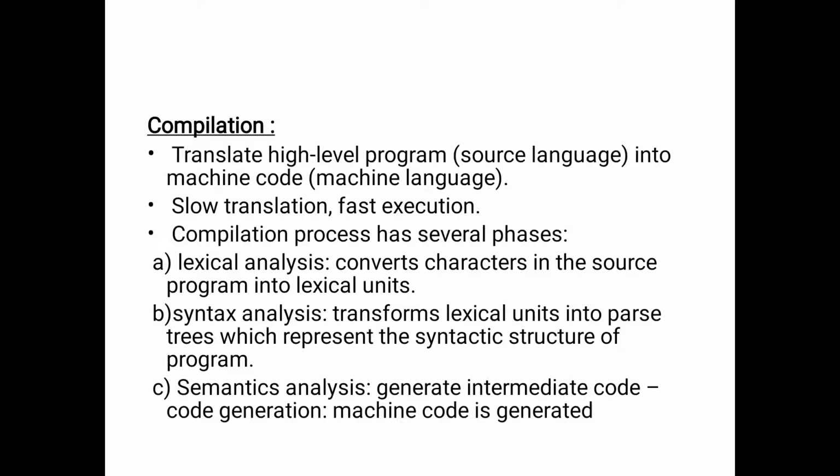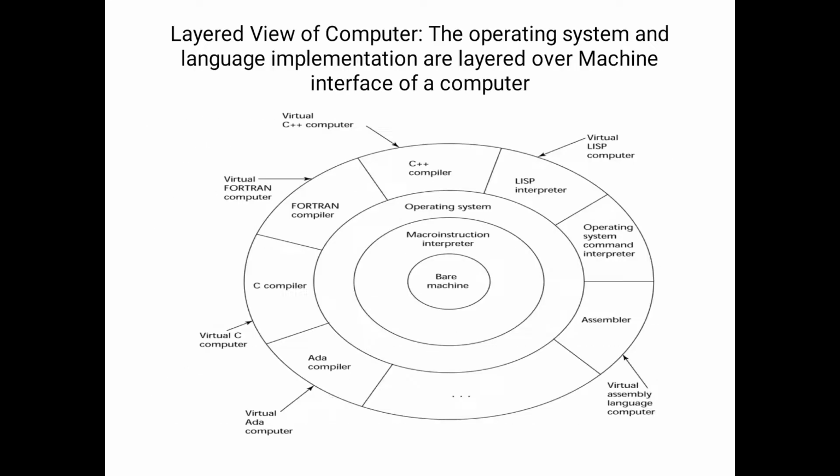Coming to the semantic analyzer, then intermediate code generation and code generation. Here we have different parts and write the syntax for each and every part. Here also we have to write the code for each and every part. So these are the phases in compilation.